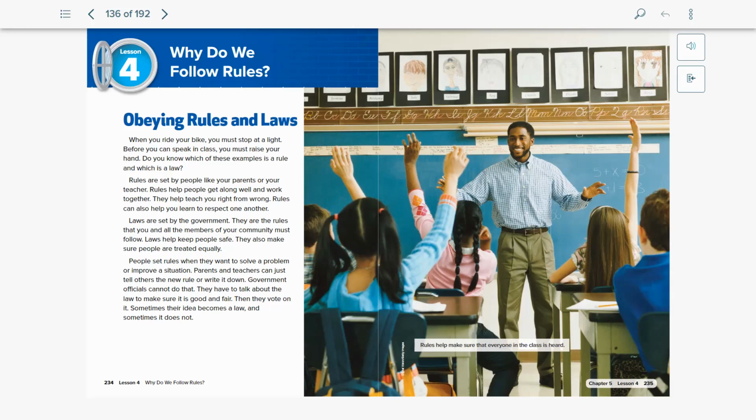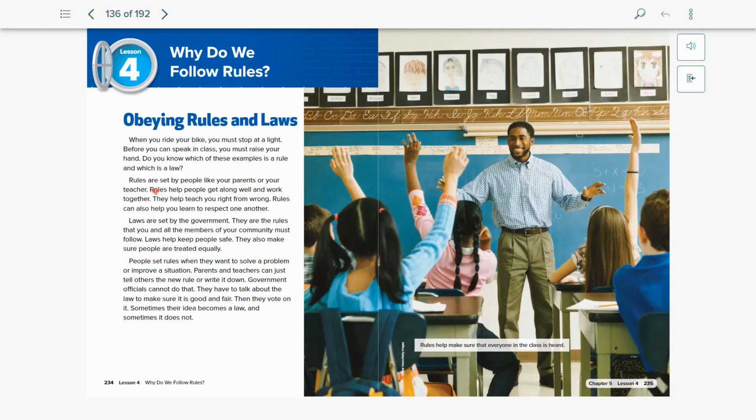So if we're talking about laws and how they protect people, what do you think the purpose of rules is? Here it says it could help to make sure that everyone is being respectful of each other. And we just talked about what respect can mean. So we need to make sure that rules are there to help everyone work together. And of course, laws help everyone as well.